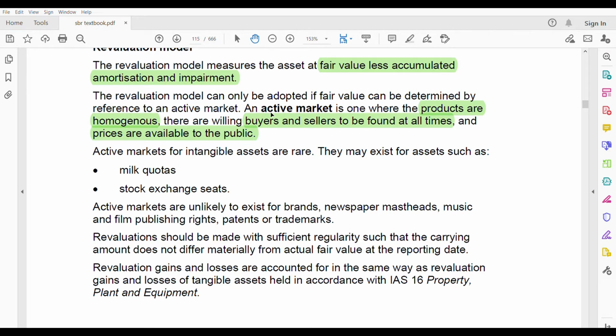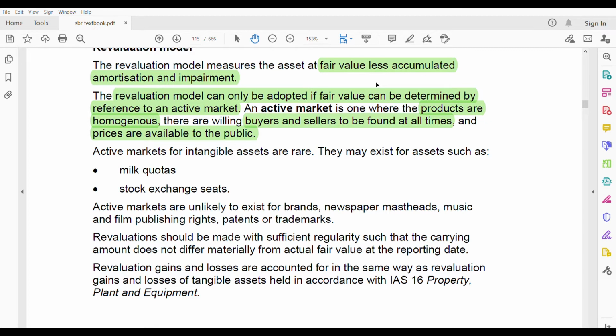There should be an active market for your intangible asset for you to use the revaluation model. Otherwise, you cannot use it. Because we know intangible assets are hard to find an active market for, not like your tangible assets. Buildings, machinery, you can easily find out. But what about your patent, copyright? Patent also, which patent? Not any patent. For your product, whatever the patent is. Specific, right? Specific to your organization. So it's hard to find an active market for intangible assets. That's why they have imposed this rule.